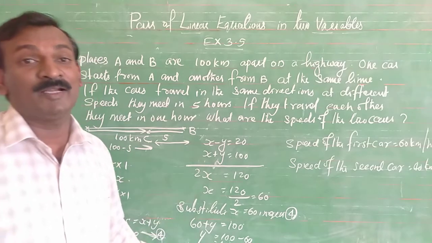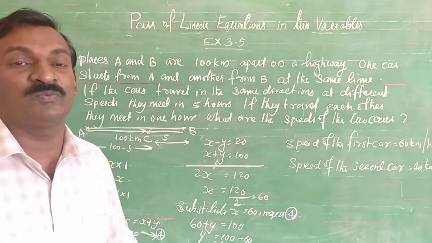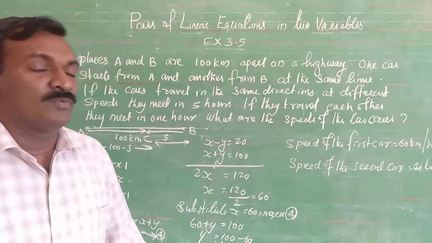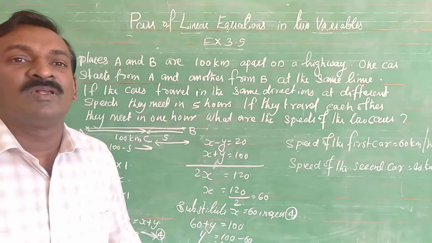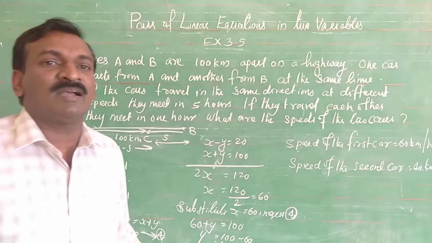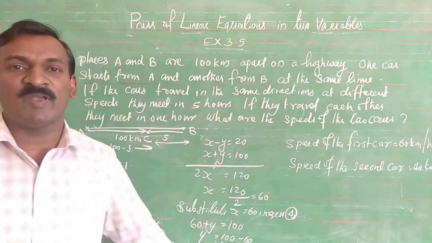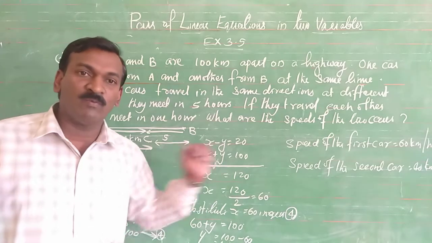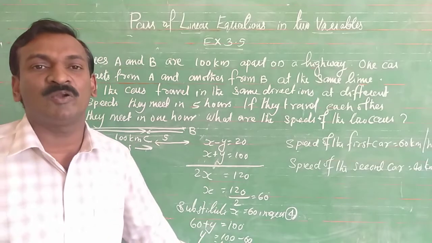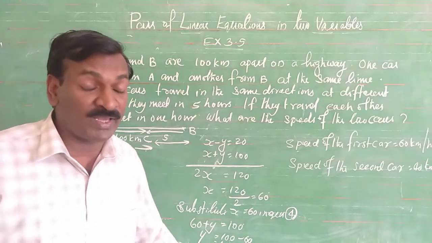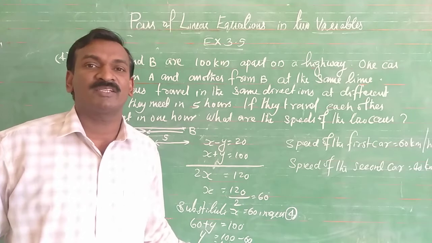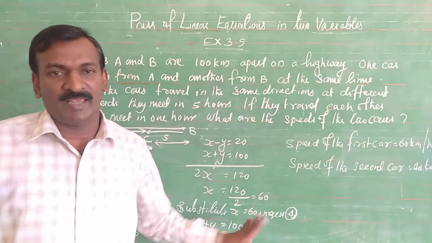Subtracting both, 100 plus S minus S is equal to 5x minus 5y. Then S will cancel, 100 is equal to 5x minus 5y. 5 is common. Dividing by 5 on both sides, 20 is equal to x minus y, that is x minus y is equal to 20. That is equation number 3.